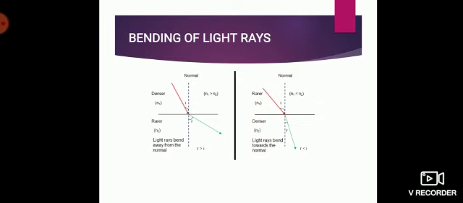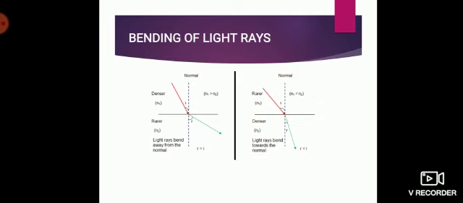In this case, the angle of refraction will be more compared to the angle of incidence. Look at the picture very carefully, you will understand it. So compare that with the second, wherein the light is traveling from a rarer to a denser medium. Here the light ray is moving from rarer to a denser medium. If it is moving like that, the light ray bends towards the normal, and in that case the angle of refraction would be less than angle of incidence.